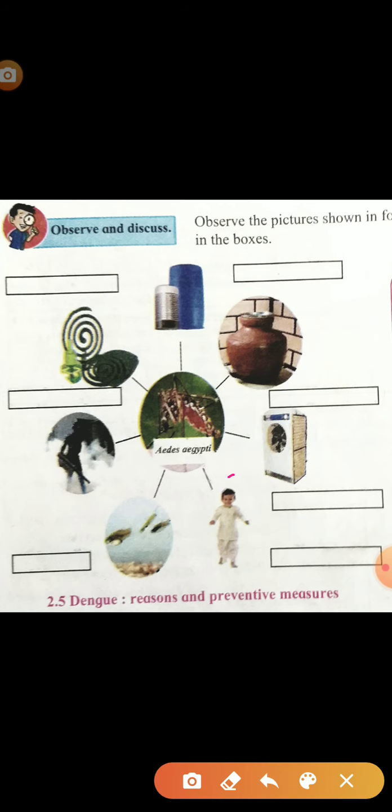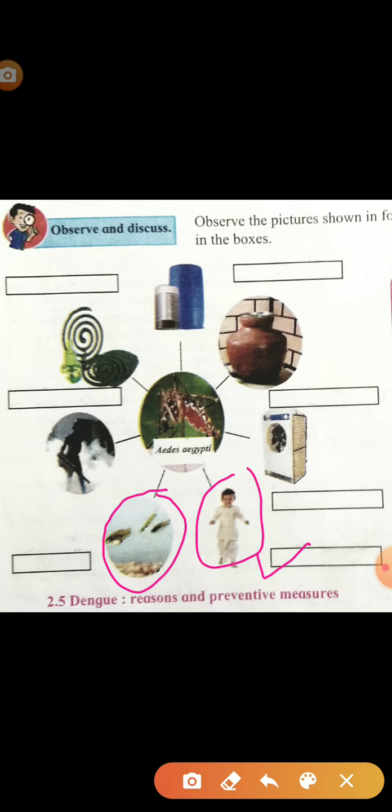Next, the next diagram is a small baby. Dengue infection also occurs in small babies. So infection to babies. So what will come here? Infection to babies.